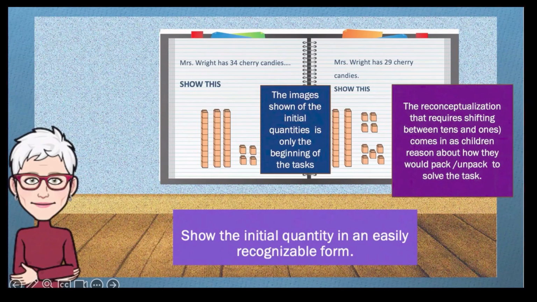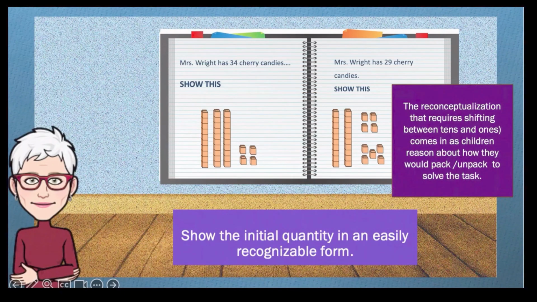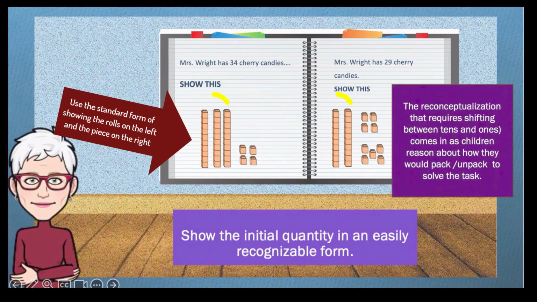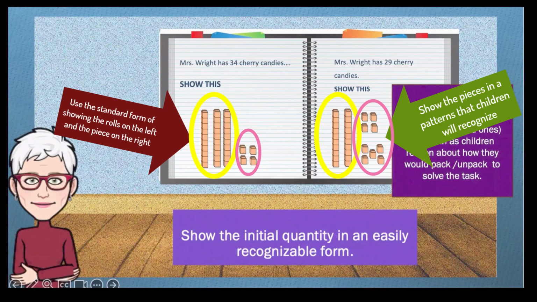For this reason, it is important that children can easily recognize the quantity in the initial amount. In other words, they should not have to work at figuring out what the initial quantity is. It is for this reason that we recommend that the teacher shows the initial quantity in an easily recognizable form. One way to do so, and in fact this is what we suggest, is to use the standard form of showing the rolls on the left and the pieces on the right, with the pieces shown in some pattern children will recognize. Here we show 2 examples of what we mean. In both cases, children will easily recognize the amount shown.